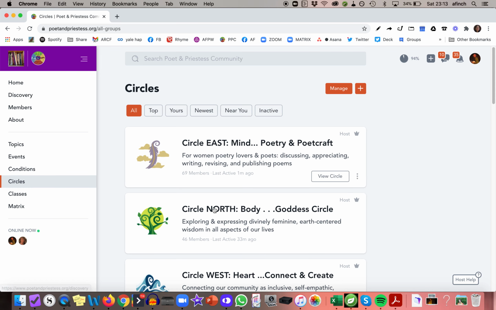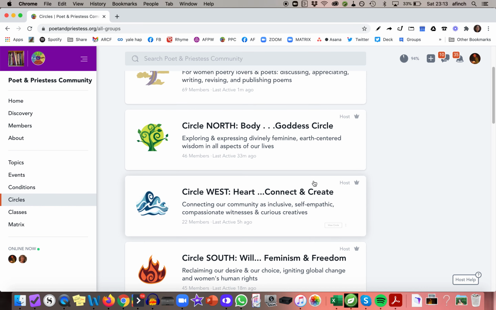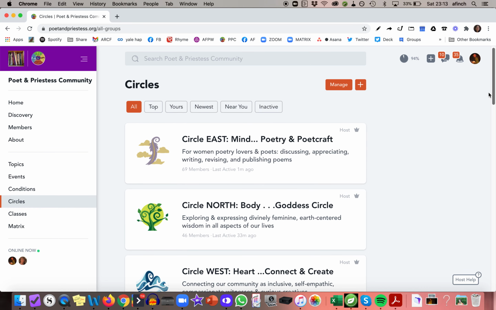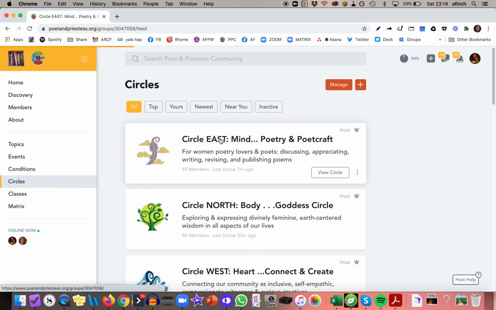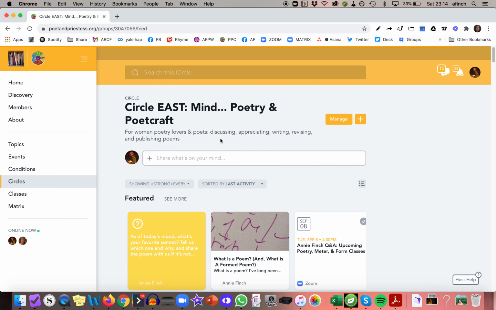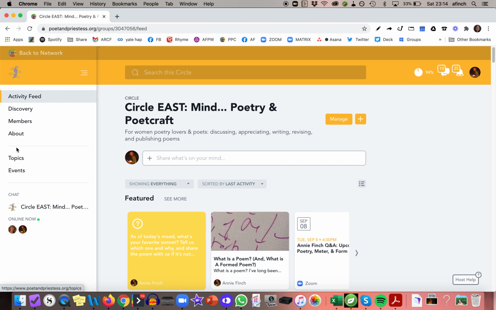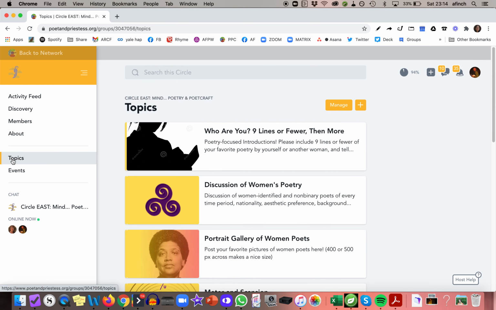And when you want to move between circles, you need to go back to the network, click again on circles, and you'll see this list. So we just looked in the West. Now we might look in the North. You noticed in the West everything was blue. In the East, everything is yellow. This is very helpful when you're on your phone to see that things are sort of color-coded. So that way you can tell easily which circle you're in.